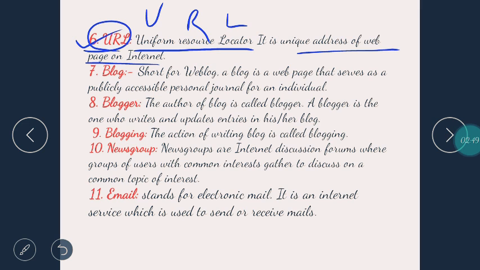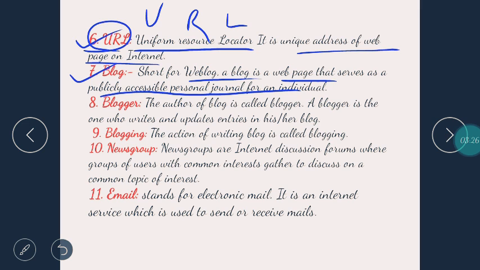Okay. We come to blog. Blog is the short for weblog, and the blog is a web page that serves as a publicly accessible personal journal for an individual. You know, there are many people who want to write, but they are not completely like the legendary writers, but they still want to write their personal journey, their personal views, their personal occasions, and want to describe it in a form of a story and want to present them in front of many people without having to get a book published or being so much perfect.